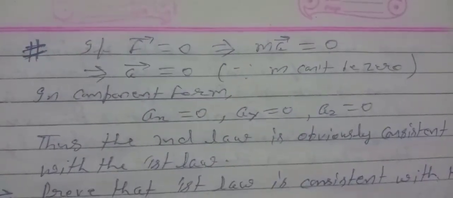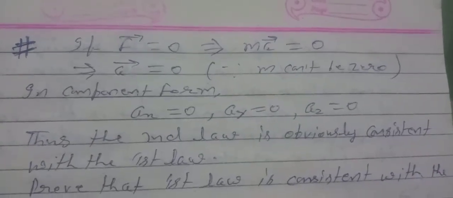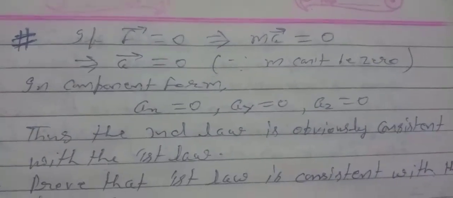If F vector is equal to 0, this implies m a vector equals 0. This implies a vector is constant, since mass cannot be 0. In component form, ax equals 0, ay equals 0, az equals 0. The second law is obviously consistent with the first law.